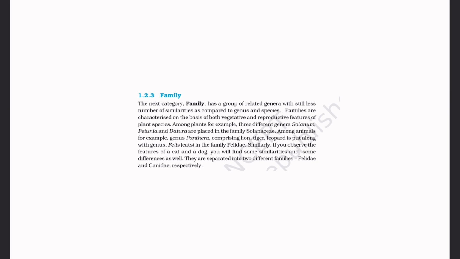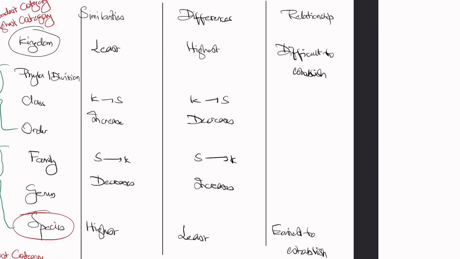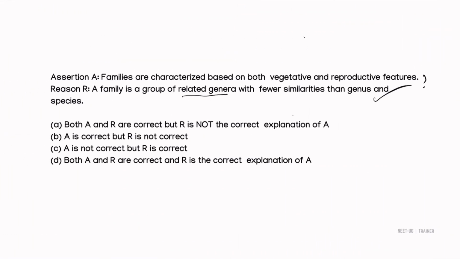Families are characterized on the basis of both vegetative and reproductive features of plant species. This is the exact line which he has given. So the first statement is also right. So basically the answer is both A and R are correct, but R is not the correct explanation of A.